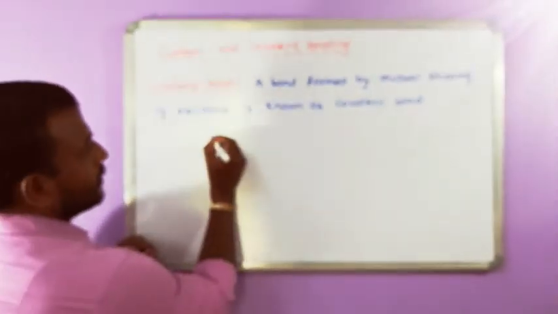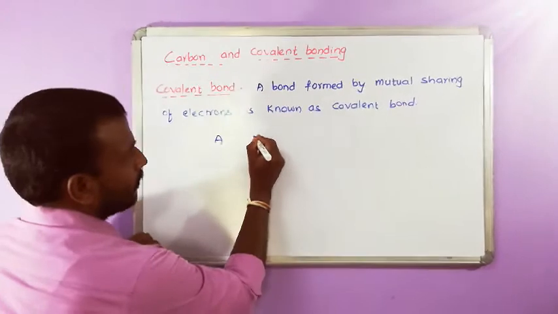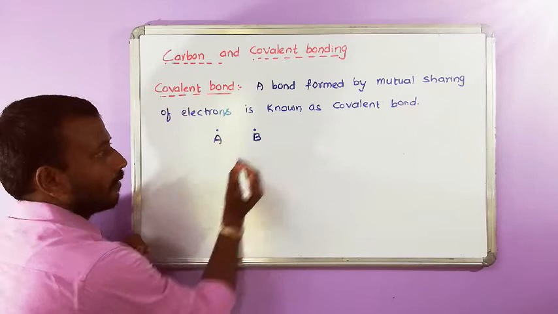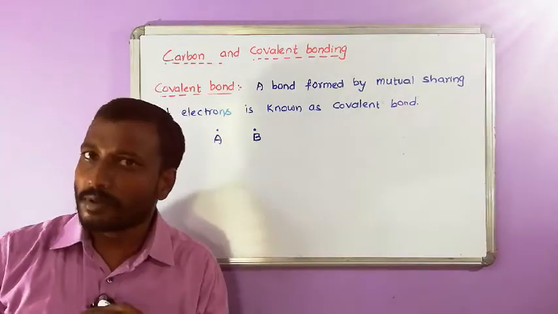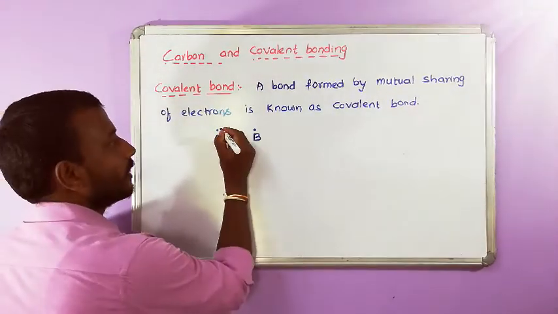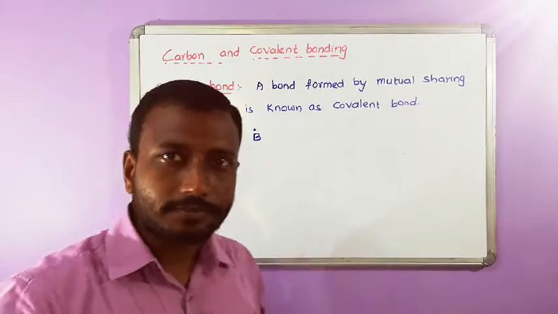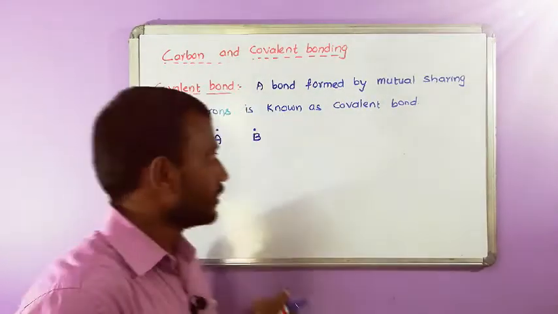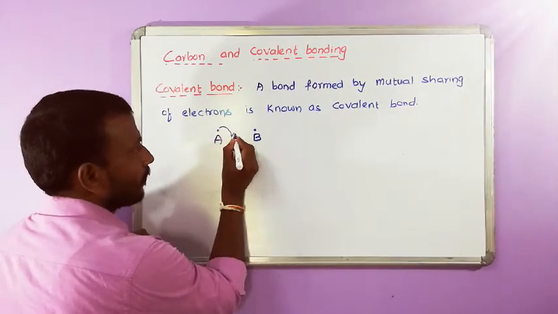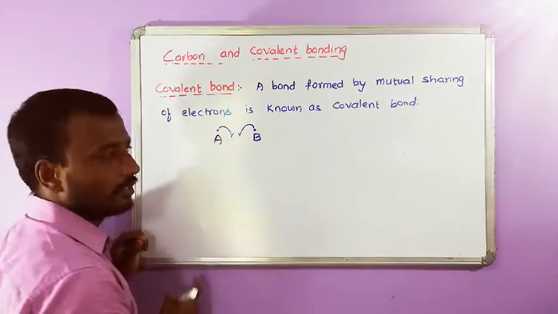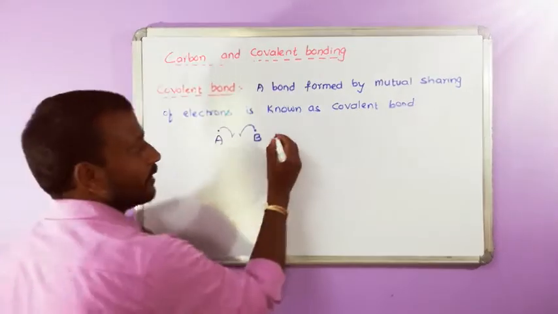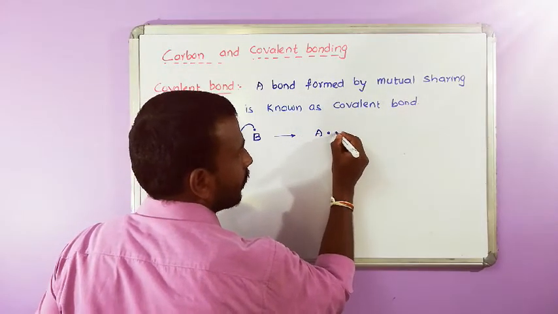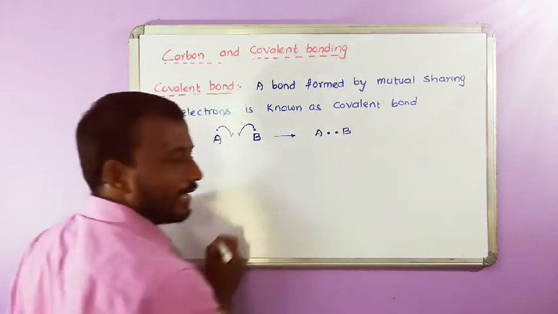Earlier I told you A combining with B. How many electrons are required to form a bond? First of all, look at mutual sharing. A bond is nothing but at least one pair of electrons. If two atoms are sharing one electron each, A is sharing one electron, B is sharing one electron, A combining with B, forming AB.